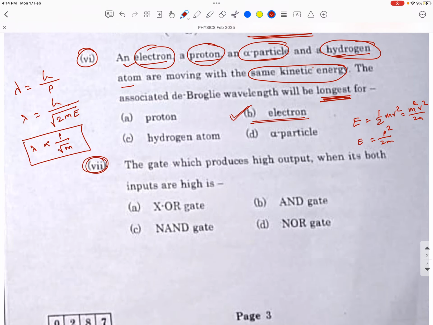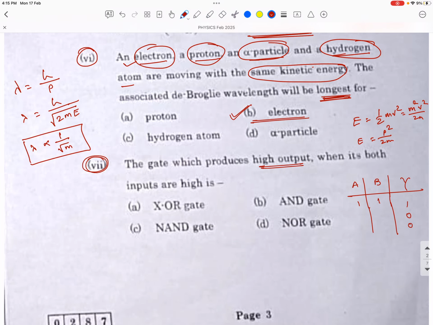Now the next one is MCQ 7. The gate which produces high output when both its inputs are high is... So high output means Y equals 1, and we can represent the inputs by A and B. When both inputs are high, A is 1, B is 1 and Y must be 1. In other combinations we are getting 0. So that is the gate we have to identify.